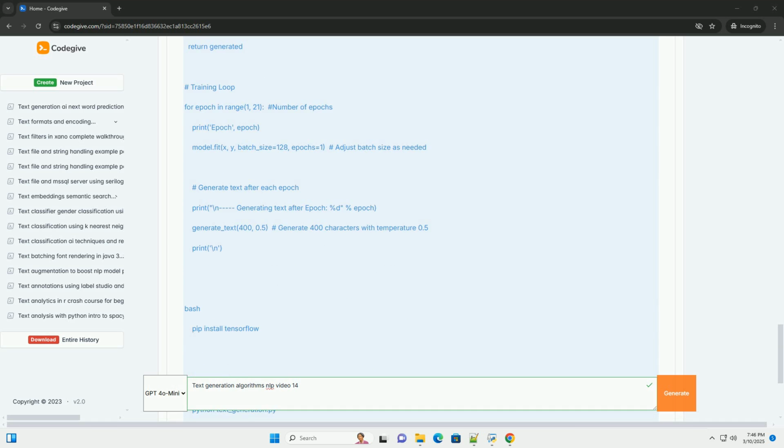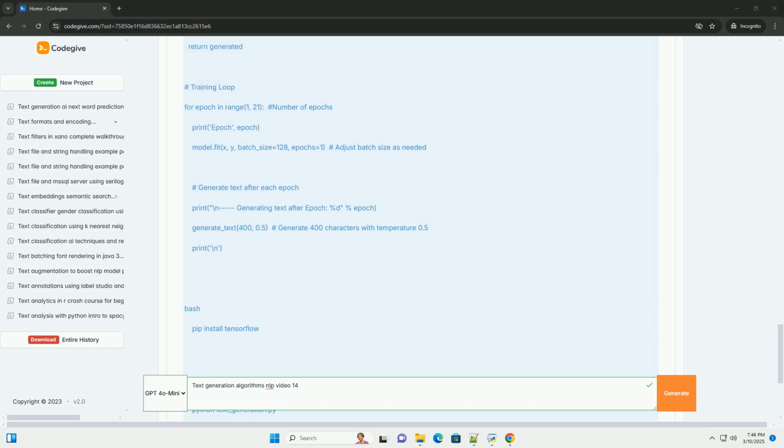Controllable text generation: techniques that allow you to influence the style, tone, or content of the generated text. This can involve using control codes or fine-tuning the model on data with specific characteristics. Reinforcement learning: reinforcement learning can be used to train text generation models to optimize for specific goals, such as generating text that is highly engaging or persuasive.